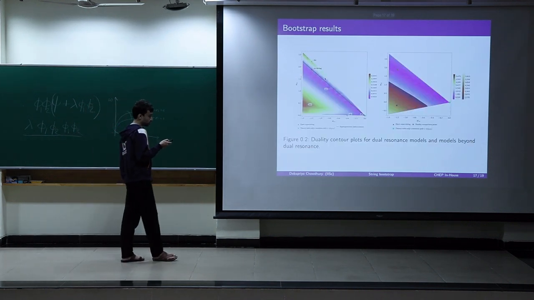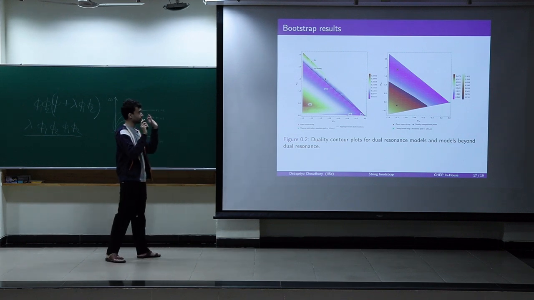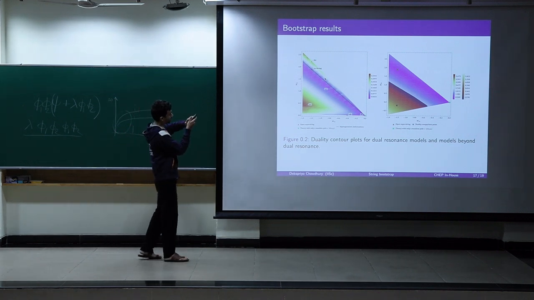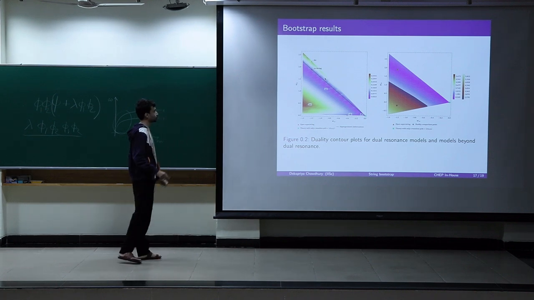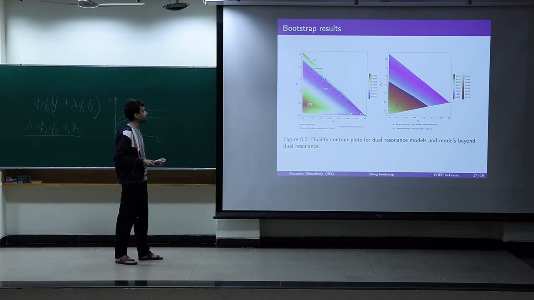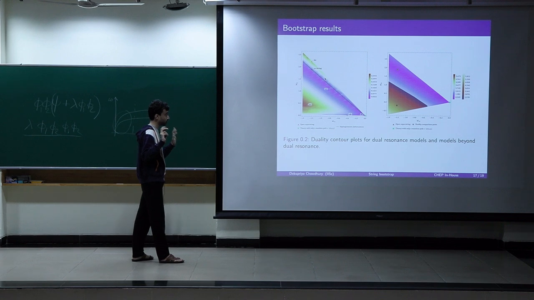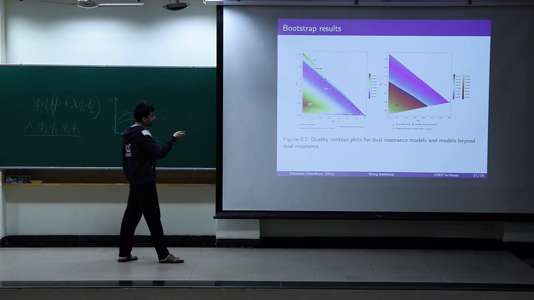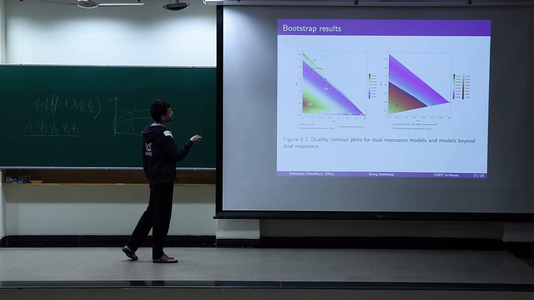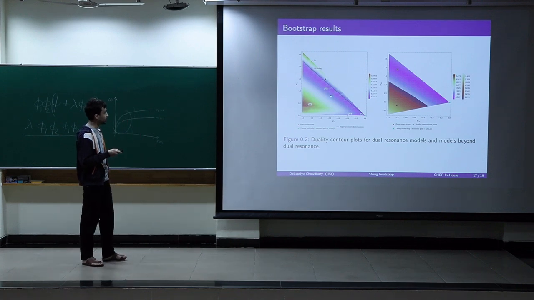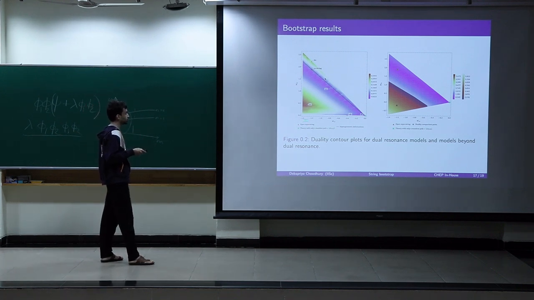Okay, so what is this plot? Now we don't have the Wilson coefficients fixed to some superstring. We vary the Wilson coefficients over an entire space of Wilson coefficients, we find the amplitude for each of those points, and we plot the duality measure. There is a mathematical formula for this duality measure, but I'm not showing it here. This heat map shows the duality across this entire space. This one point is string. The entire space consists of different valid S matrices, and not all of them show the duality hypothesis to the maximum. However, string is in the blue region, so string is dual.